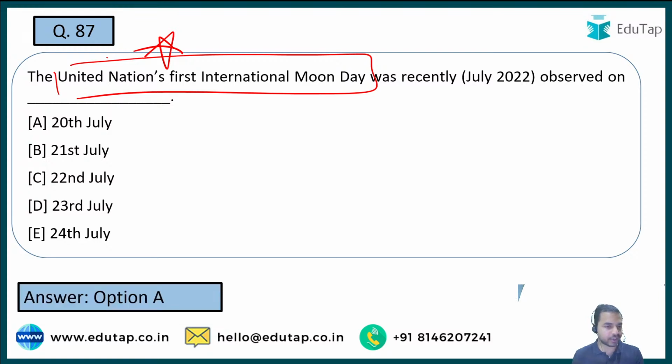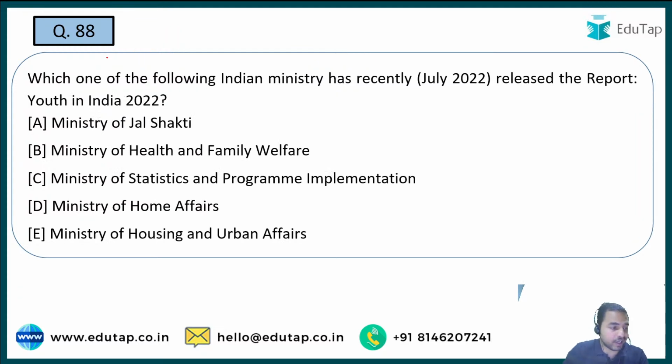So I'm getting the right answer from the people here. Absolutely right. The right answer is 20th July. That is option A. Very well done guys. I'm really glad that your preparations are really going awesome when we talk about the upcoming exam, that is NABARD Grade A exam. Let's move on to the next question.